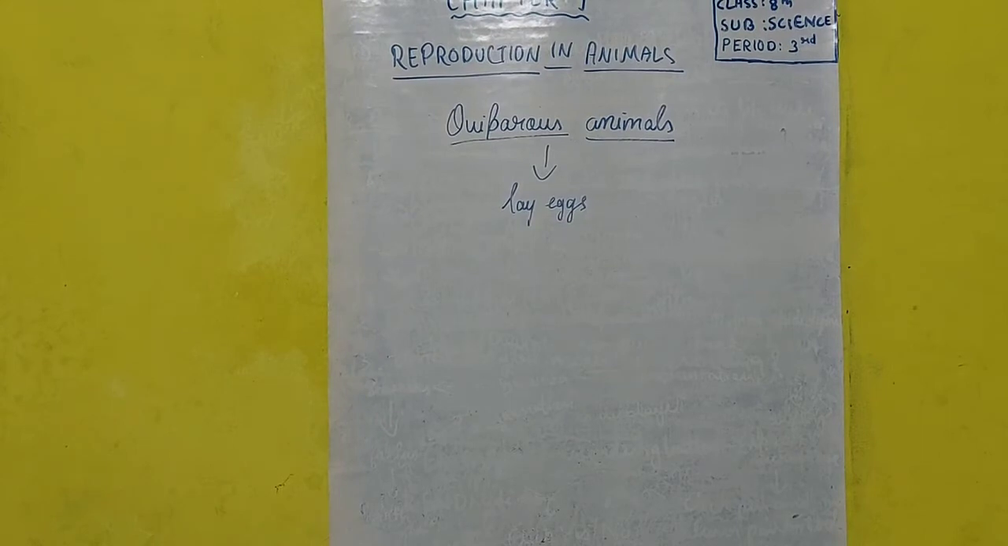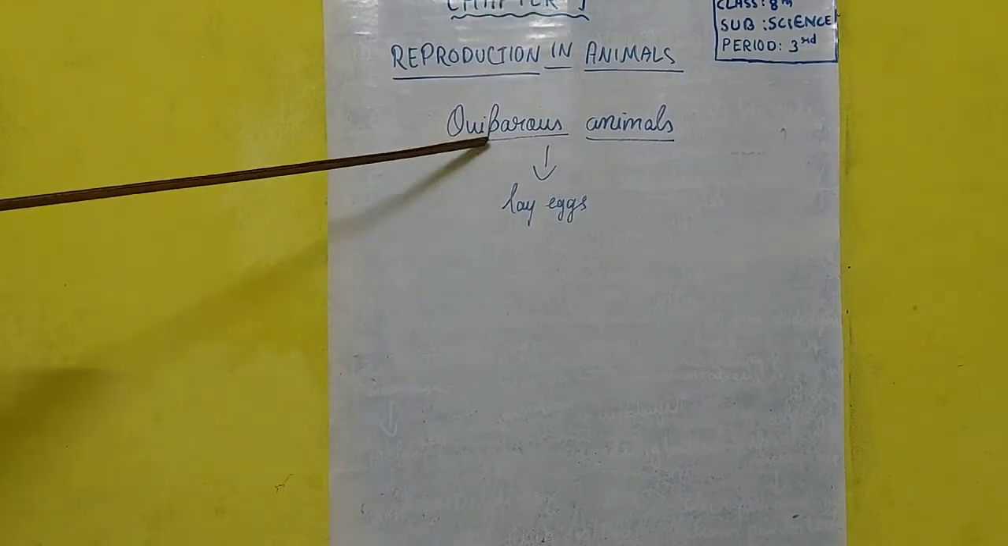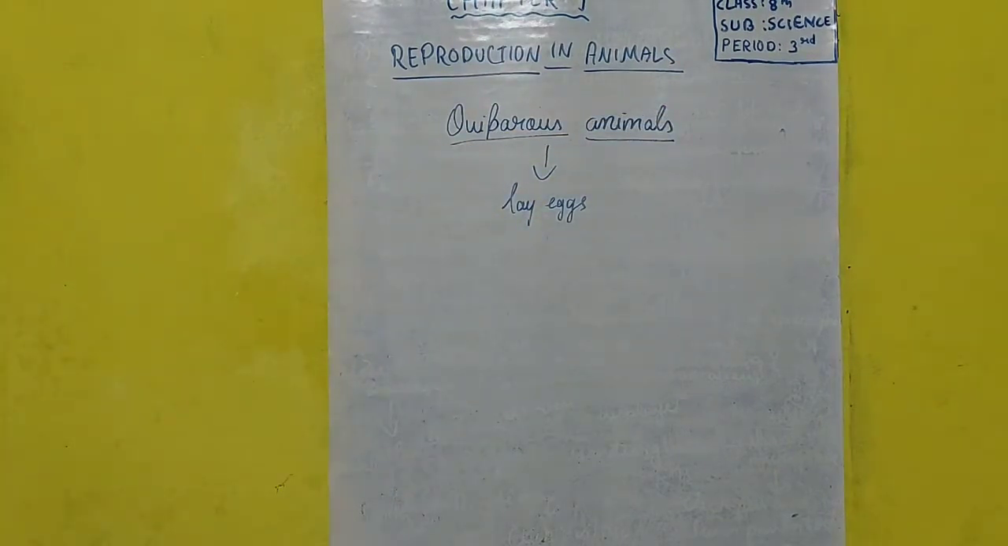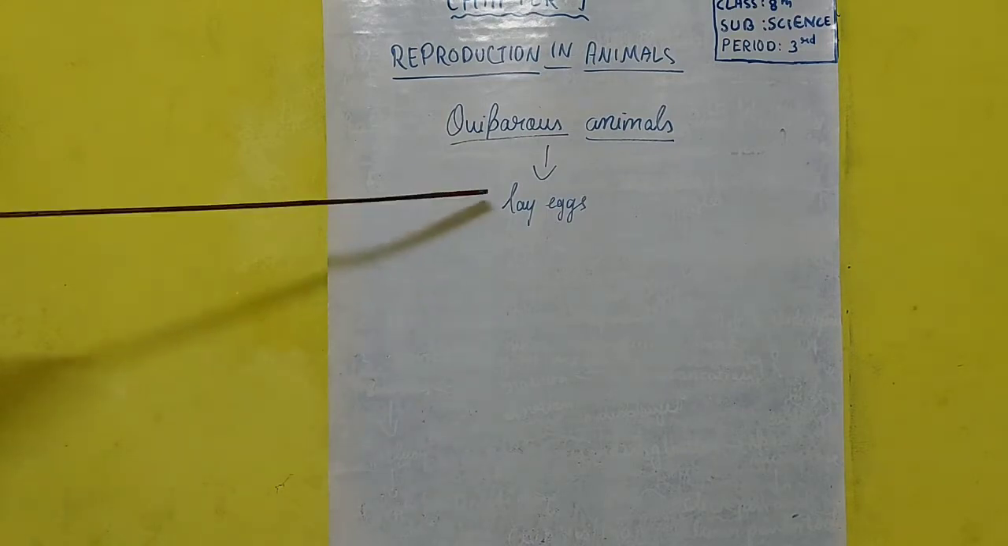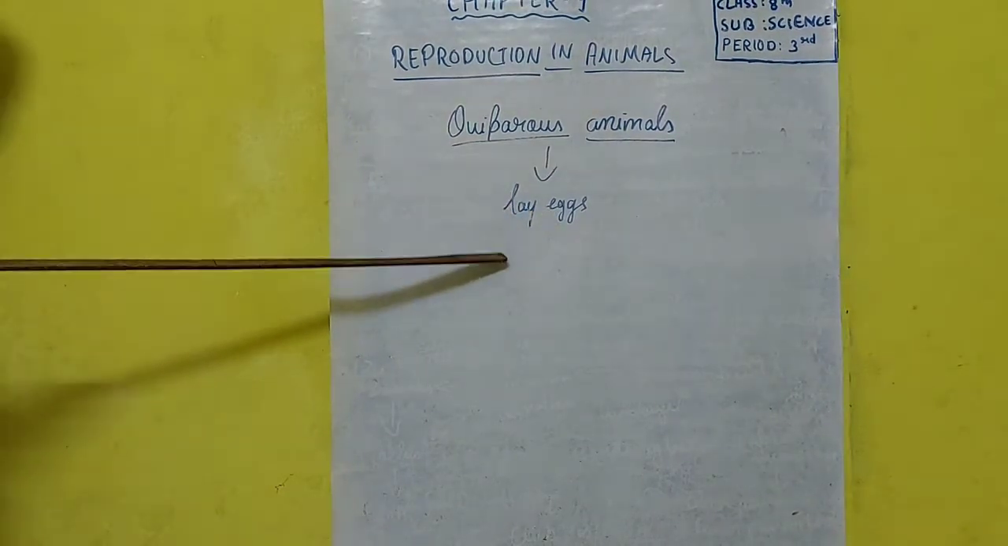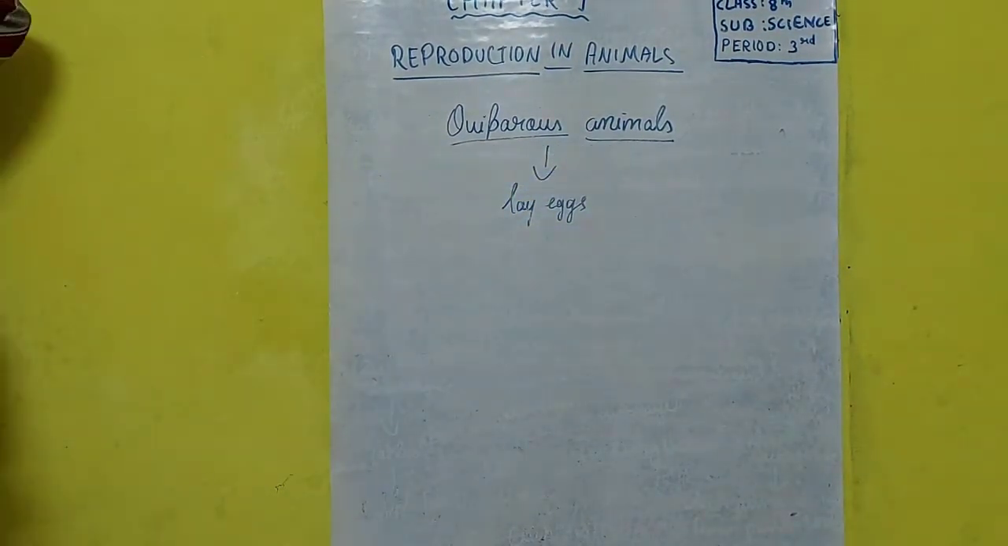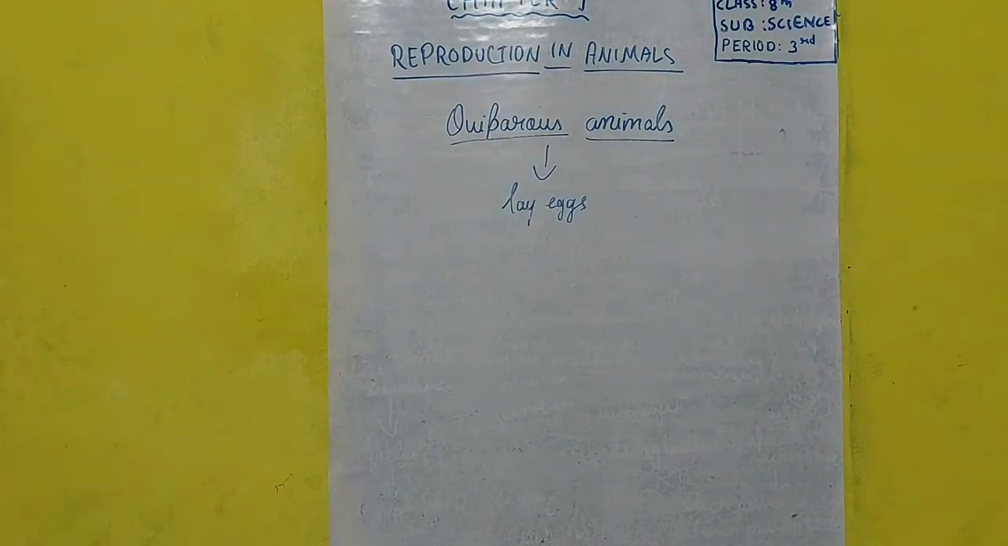Now let's talk about oviparous animals. There are mainly two types of animals: one that lays eggs and one that gives birth. Clear? The animals which lay eggs are called oviparous animals. The development of the zygote takes place outside the female body, not inside it.